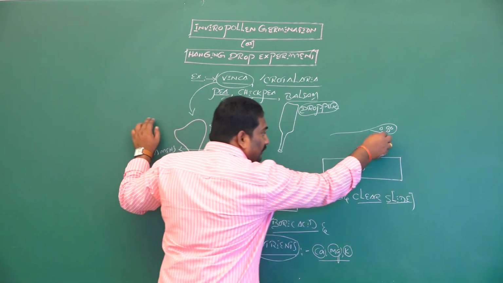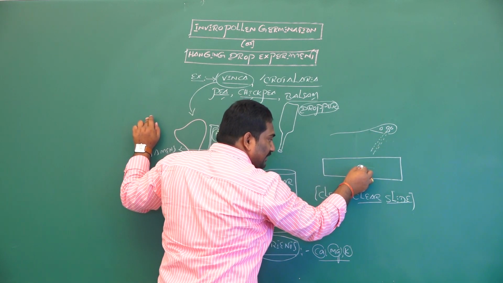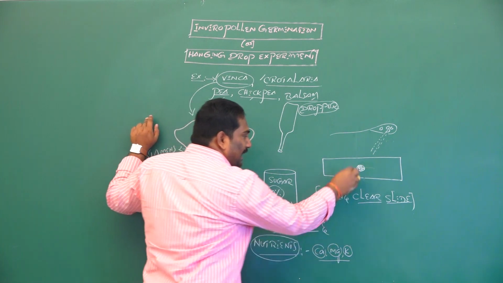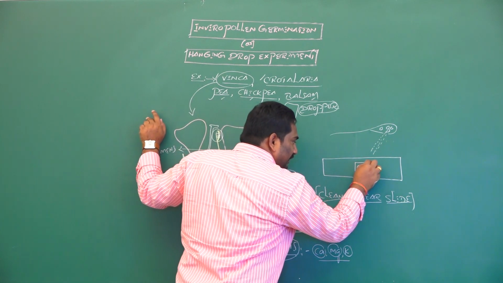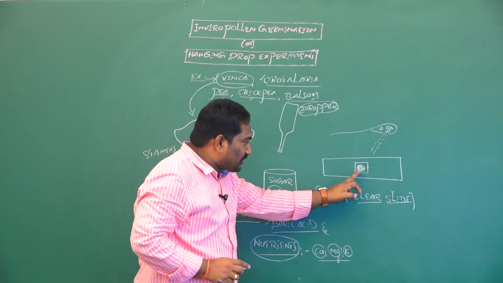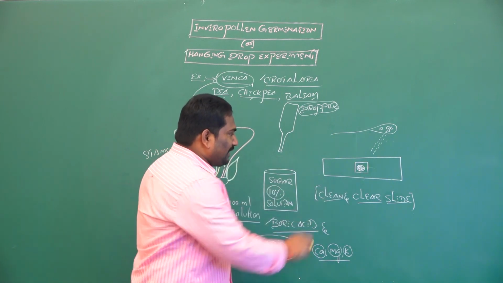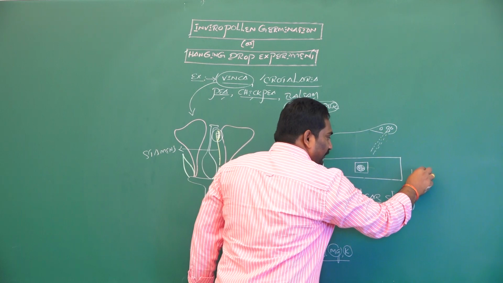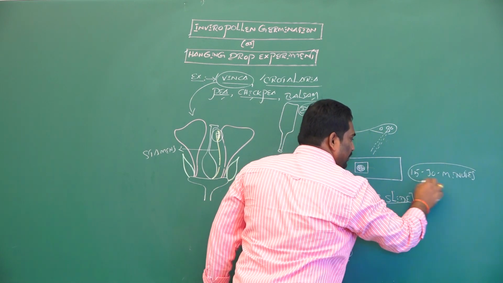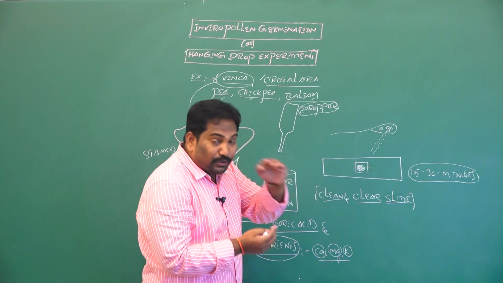Then we rupture the anther and dust the pollen grains into this drop of 10% sugar solution. Later we keep a thin cover slip on this drop. We keep this entire experimental setup for 15 to 30 minutes and observe under a compound microscope or simple microscope.